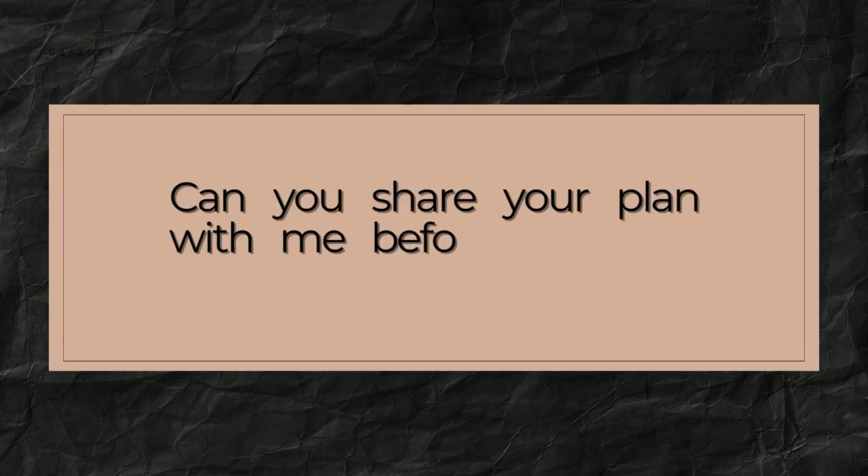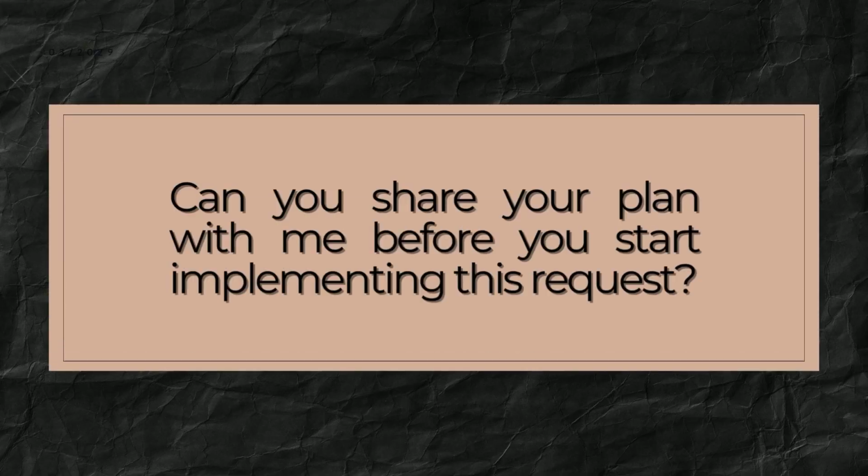That's it. Now let's recap. Here's the complete 3-step process. We start with the double check step. This makes sure the AI understands exactly what we want by telling it to repeat the request back to us at the end of the prompt. Next, we use the game plan step. We get the AI to explain its approach. Ask the AI to plan it out, or in your prompt, add this sentence in: Can you share your plan with me before you start implementing this request?